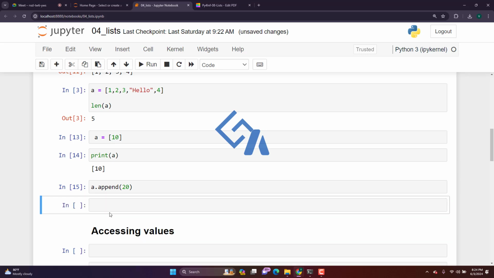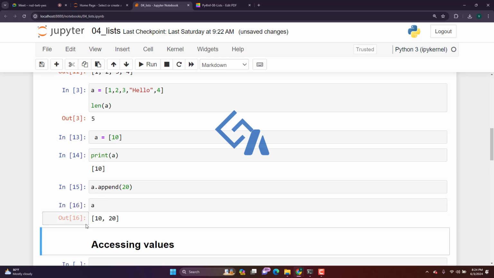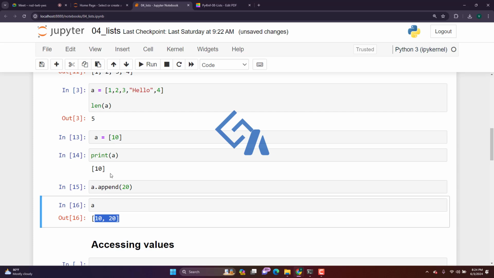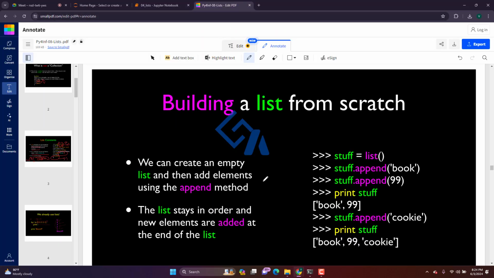So if I print this list again, it will have 10 and 20. So that means in a list, I can add a value to the previous list, that is called append. Okay. So when you add a value to the existing list, this append function gets used.